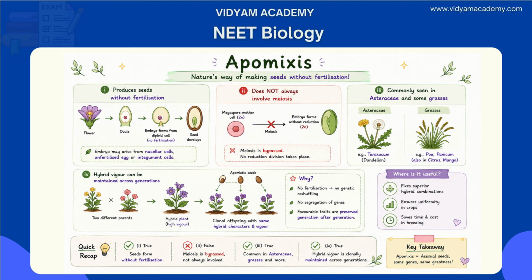This is its greatest agricultural significance. By the way, statement 2 is incorrect because apomixis bypasses meiosis. No reduction division occurs. The megaspore mother cell either skips meiosis or diploid sporophytic cells directly form the embryo. So statement 2 is absolutely wrong, and 1, 3, 4 are right.